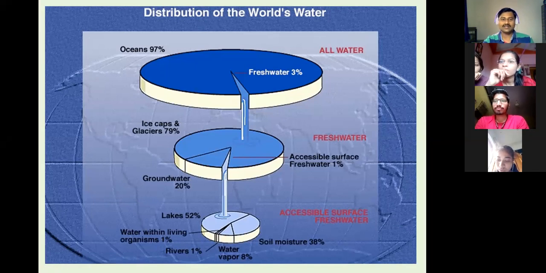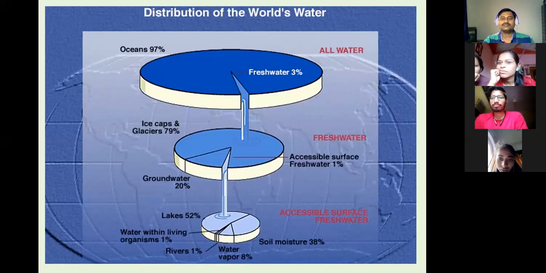Here it is covered by ice, and of the 3%, 79% of water is covered in the form of ice. 20% is in the form of groundwater, which moves by means of capillary action after surface runoff. When rainfall takes place, surface runoff occurs, and later it percolates into the ground and leads to the development of groundwater. That is near about 20% of the water, available in the form of groundwater.